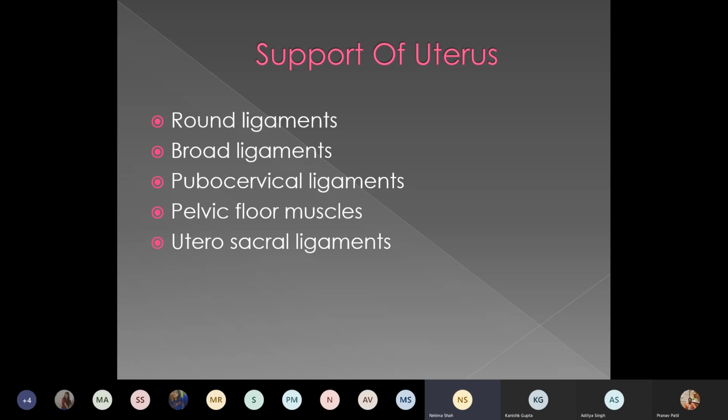Now coming to the supports of uterus, you know very well the uterus is supported by various ligaments: round ligament, broad ligament, pubocervical ligament, pelvic floor muscle, then uterosacral ligament.